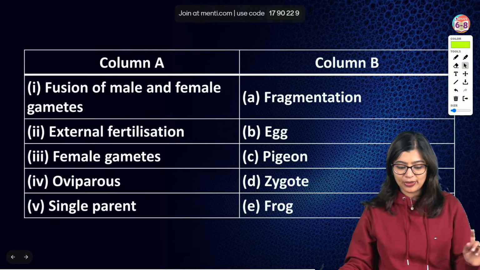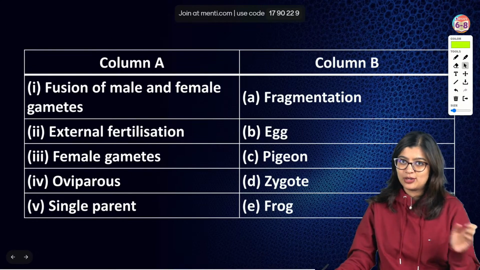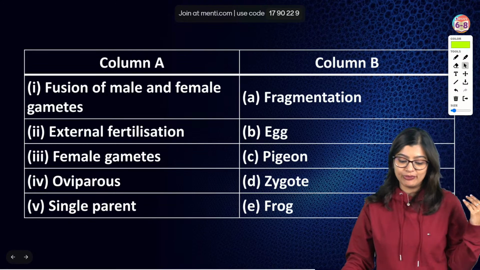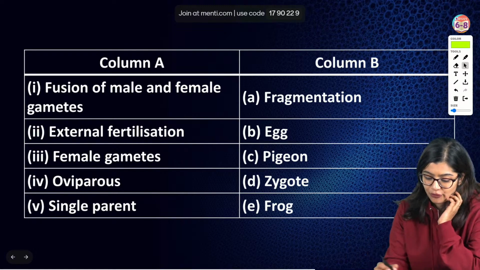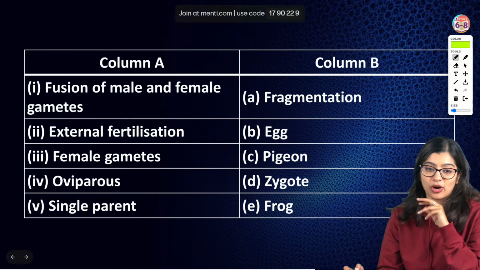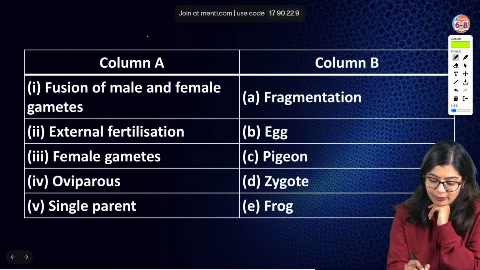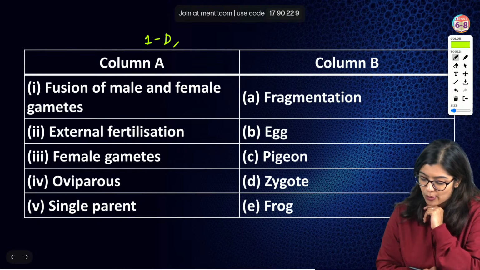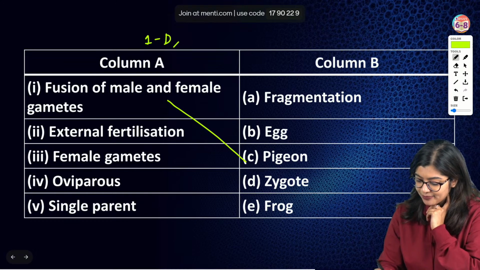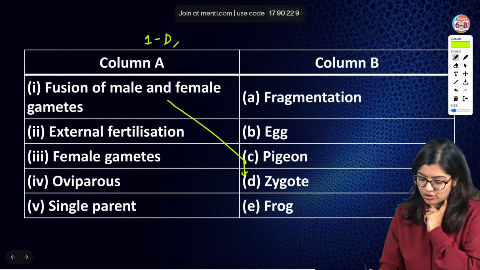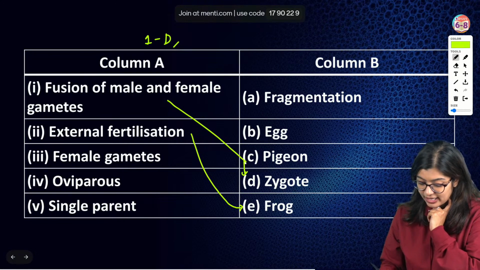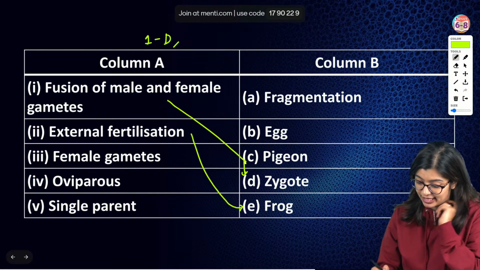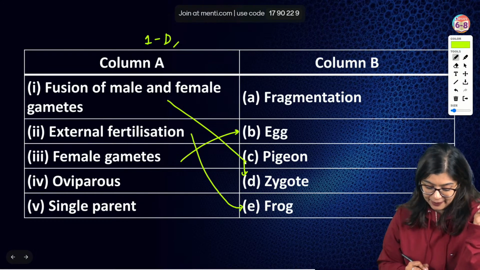So in this case, what do we see? Like Bream said, if you look at the first one only, you should be able to get the answer, right? Now, fusion of male and female gametes, what does it result in? Fusion of male and female gametes results in the formation of a zygote, right? External fertilization is something we observe in frogs. Female gamete is nothing but the egg.